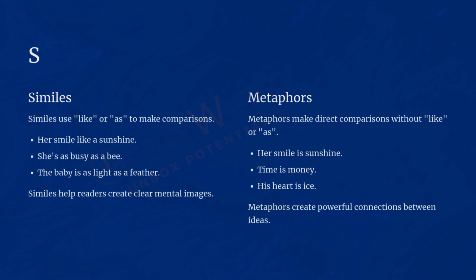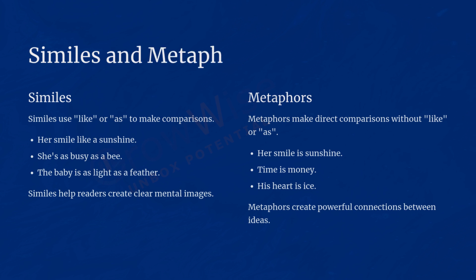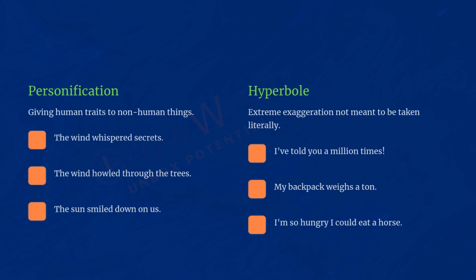Simile. A simile compares two things using the words like or as. For example, her smile is like sunshine. Metaphor. A metaphor makes a direct comparison without using like or as. For example, her smile is sunshine.